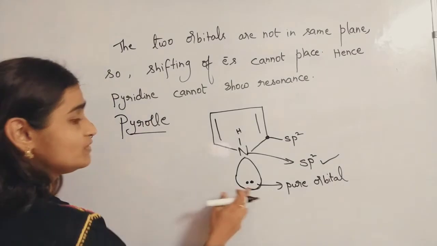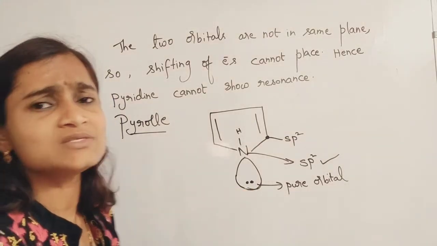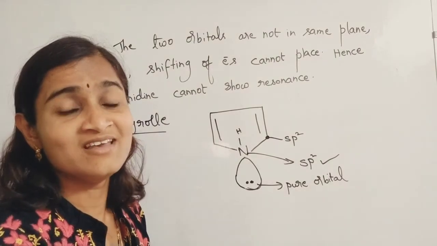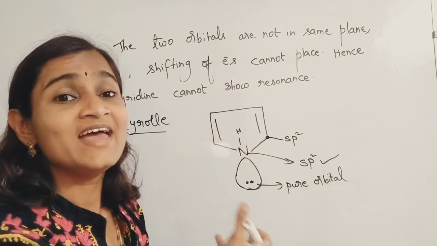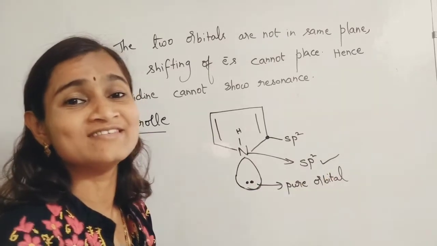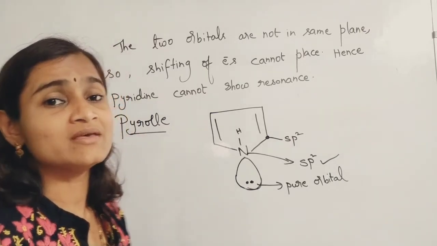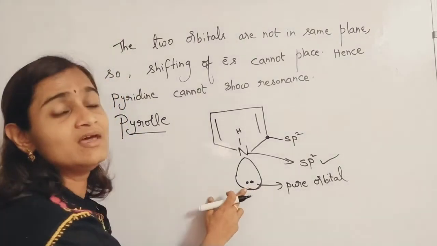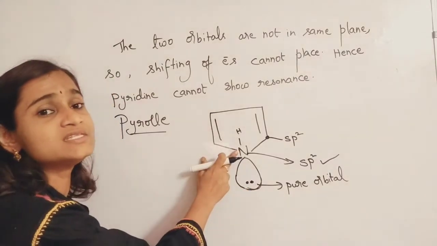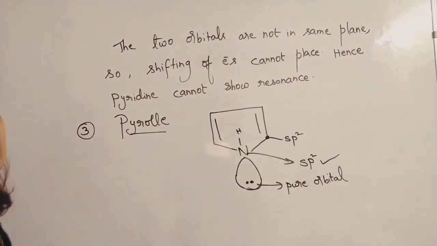So this orbital is considered to be a pure orbital only. It has no necessity to be involved in hybridization, because it is already happy with the resonance phenomenon. Then why go for hybridization? Resonance gives more stability for that compound. So if it is not involved in hybridization, nitrogen's hybridization in the pyrrole molecule is sp2 only.